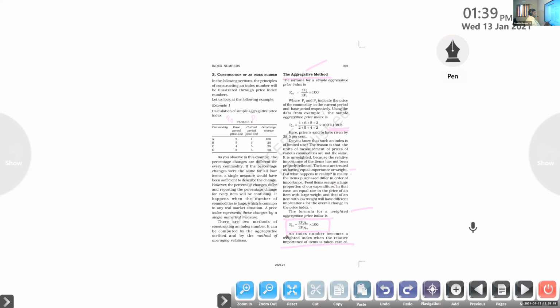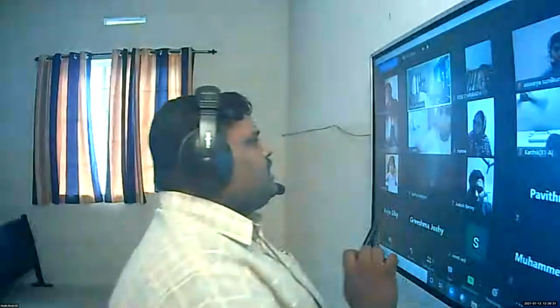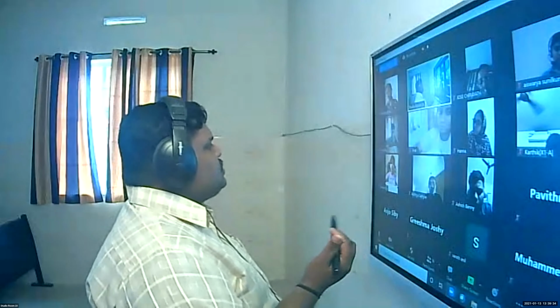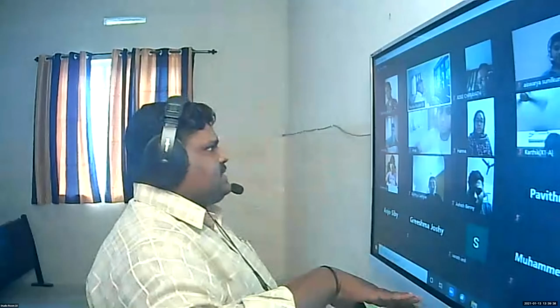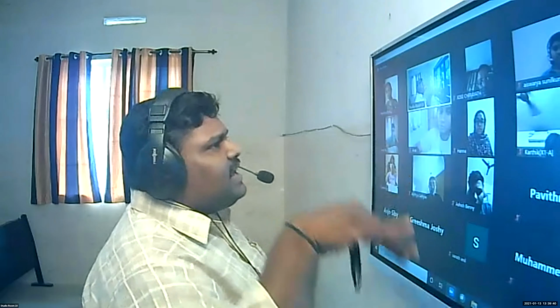So write down the equation here. The weighted aggregative price index, P01 is equal to sigma P1 Q0 divided by sigma P0 Q0 into 100. Economics students know that P denotes the price of the commodity. P0 means the base year's price, P1 means the current year's price.